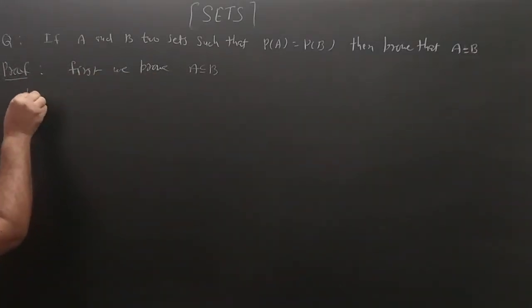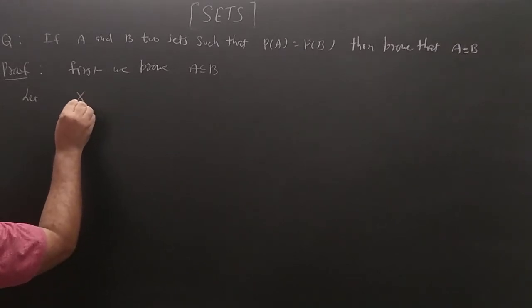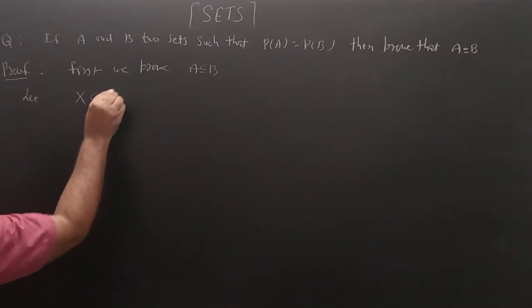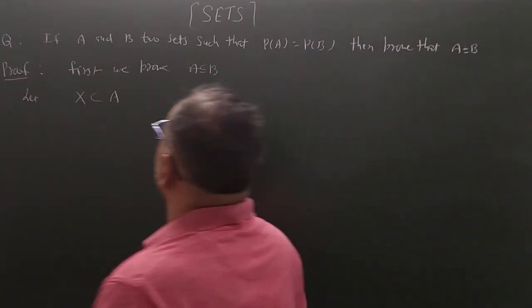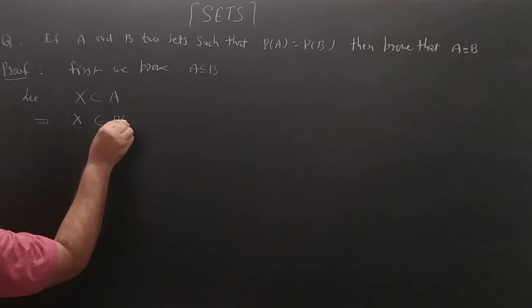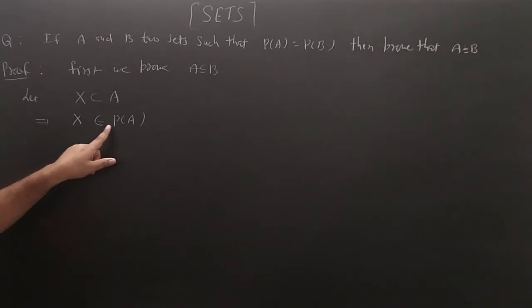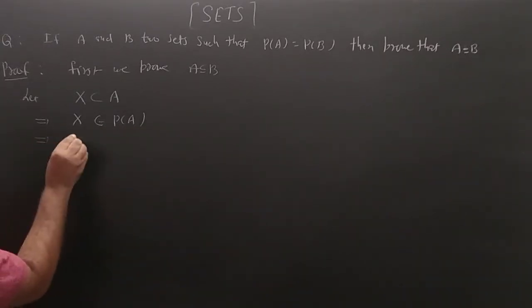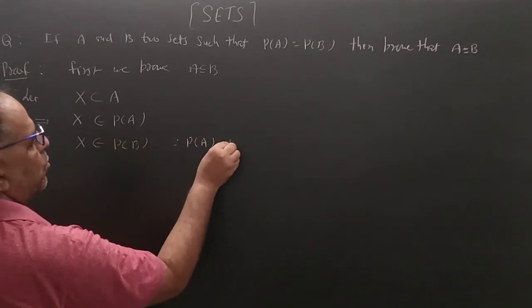So let an arbitrary point, let X be a subset of A. That means X belongs to P(A), because if X is a subset of A, then X will be an element of the power set of A. This implies that X belongs to P(B) because P(A) equals P(B).